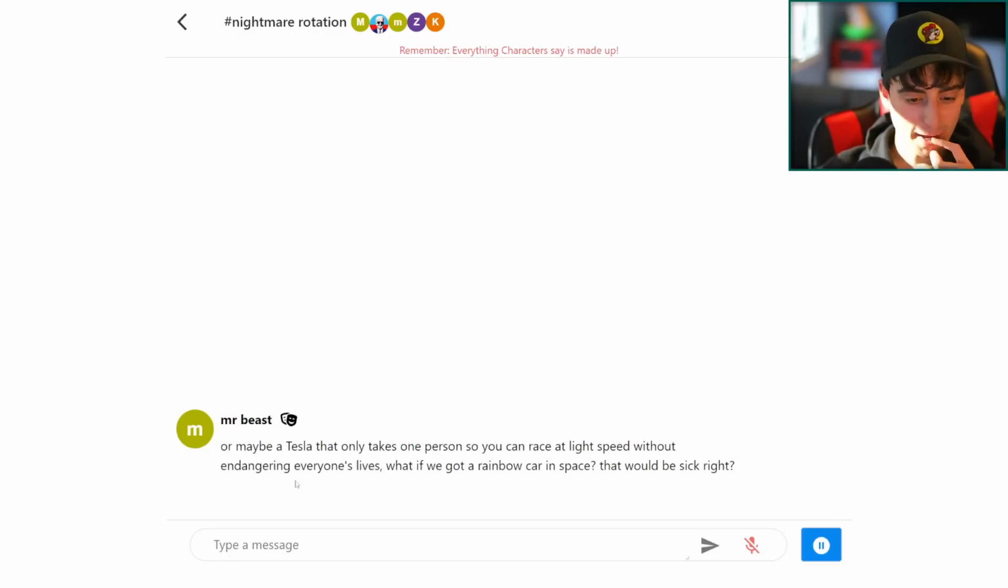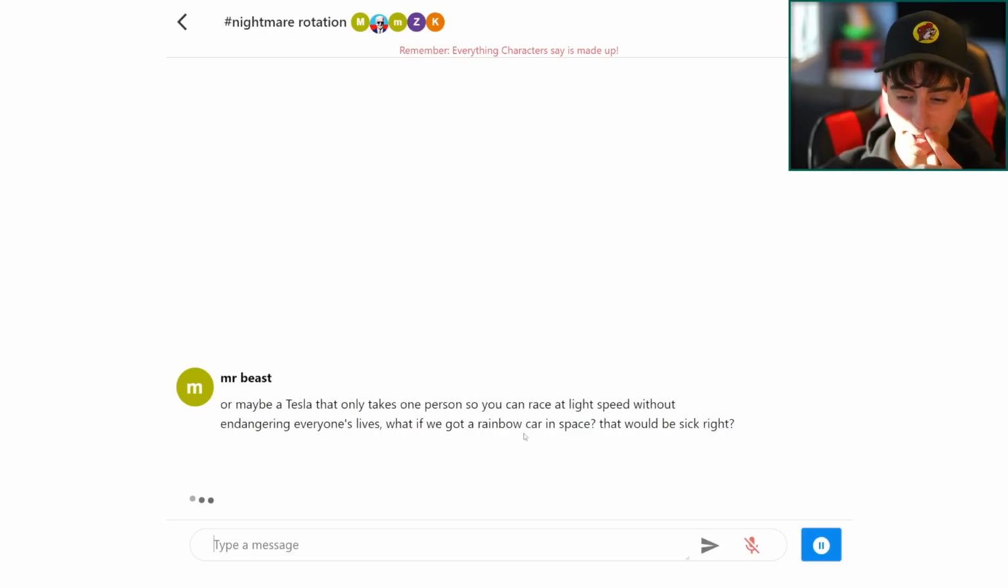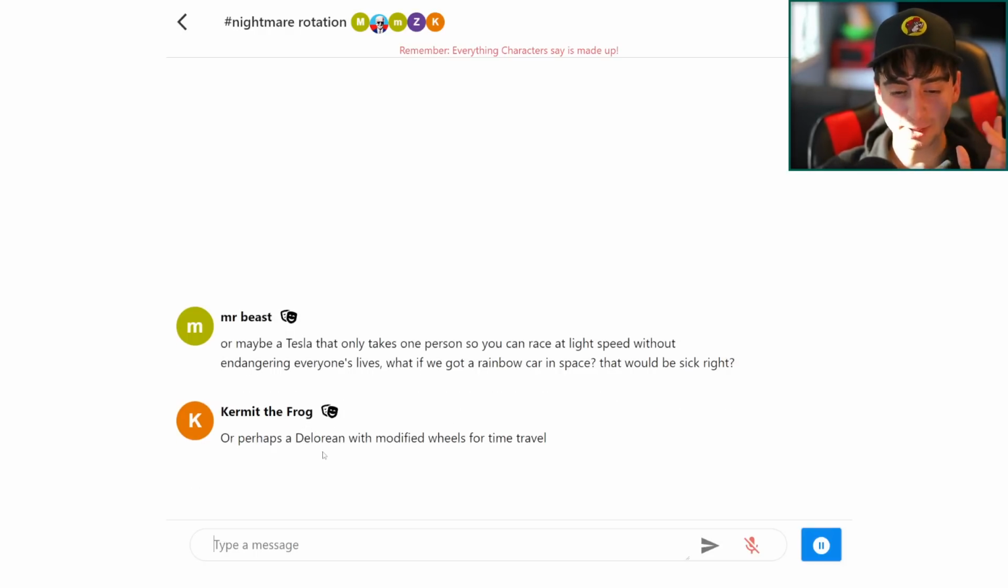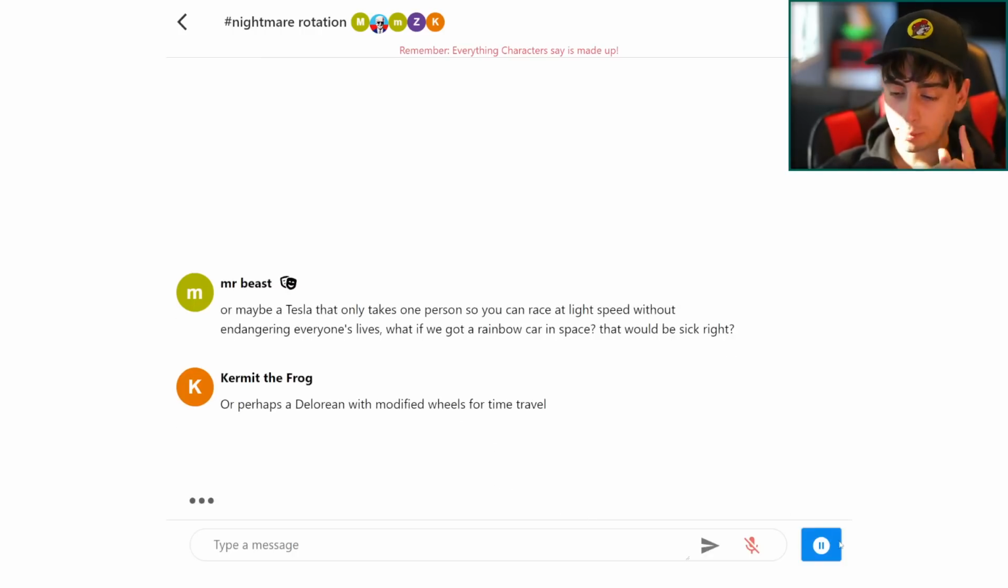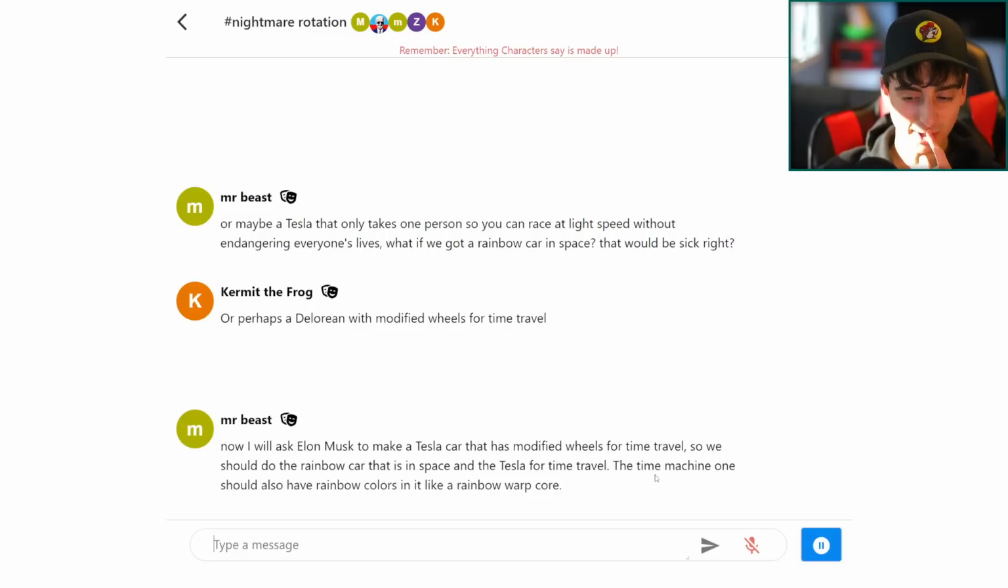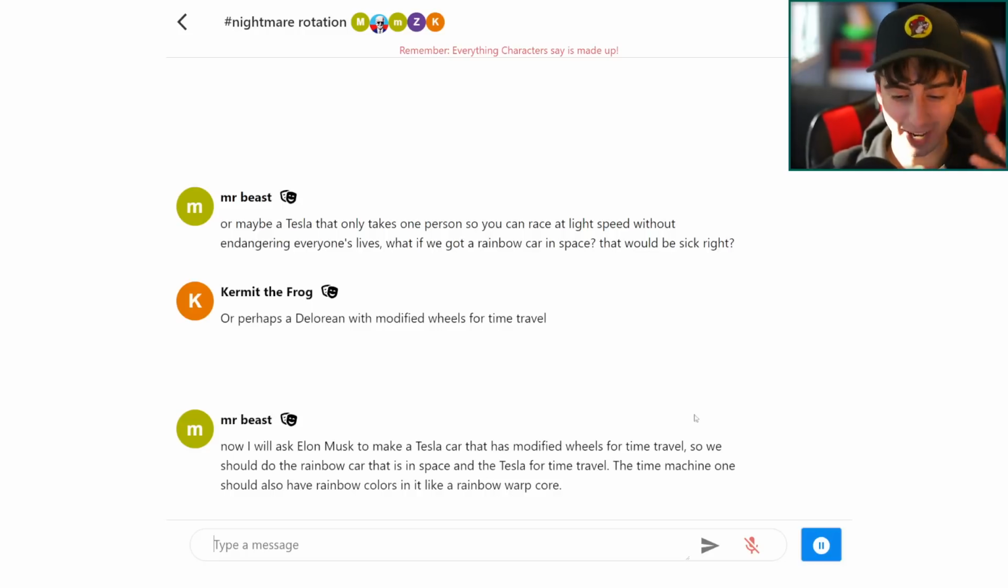Someone's already chatting. Maybe a Tesla that only takes one person, so you can race at light speed without endangering everyone's lives. What if we got a rainbow car in space? That would be sick, right? Kermit has responded, or perhaps a DeLorean with modified wheels for time travel. We've got a pause button to stop all of the conversations over here, by the way. Now I will ask Elon Musk to make a Tesla car with modified wheels so they can time travel.